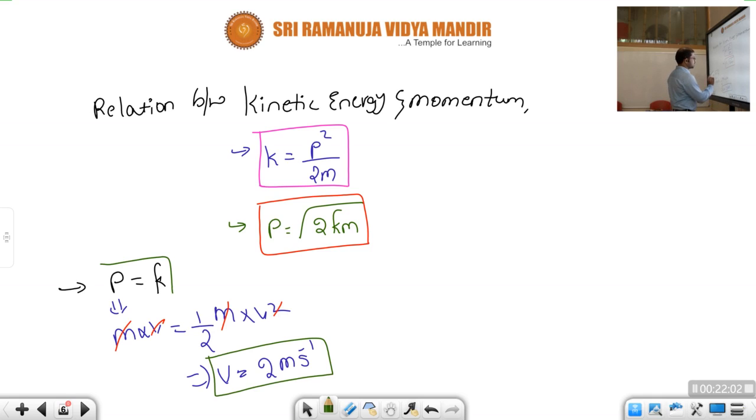Okay, children, at which condition momentum and kinetic energy both will be equal? At which condition the kinetic energy of the particle and momentum can be equal, children? Whenever the velocity of the body is 2 meter per second. Okay, children, if the body is moving with 2 meter per second velocity, then we can simply find either momentum or kinetic energy, children, both will be equal. Okay.